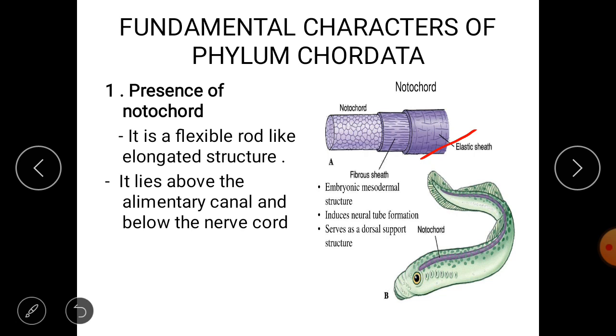The main purpose of the notochord is that it gives support. We can say it is a backbone structure, and it gives support to the animal. In human beings, it is present on the dorsal surface, literally the back side of your body. But this notochord will be developed into the backbone. That is the basic fundamental character of the chordate.